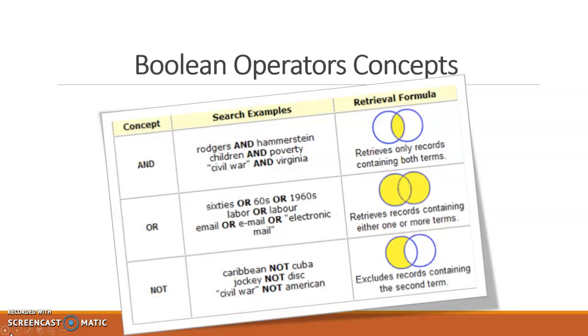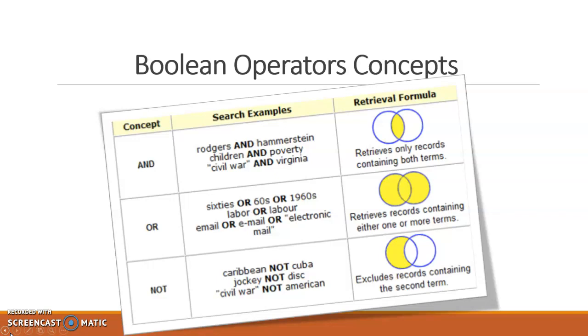Here is a concept graphic that will help you with understanding these Boolean operators. With "and," you can see you're telling the database to search two terms, as you can see here, Rogers and Hammerstein. By saying "or," you're telling the database to look for a term, for example, cats or dogs. So it will return more results. So it will broaden your search.